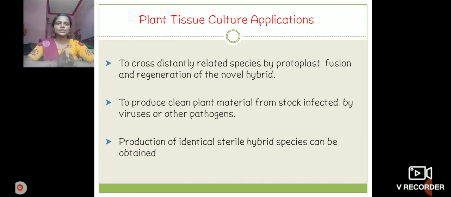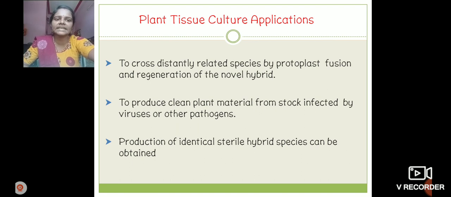Generally plants show some natural resistant characters. Pathogens such as fungi, bacteria and viruses cause diseases in plants. So we produce clean plant material from stock infected by virus or other pathogen.